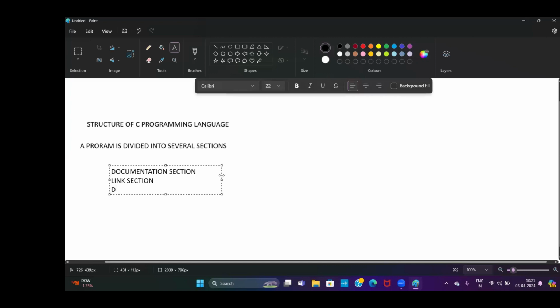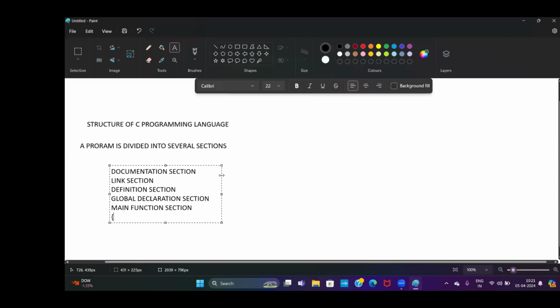Next one is definition section. Next one is global declaration section. Next one is main function section.